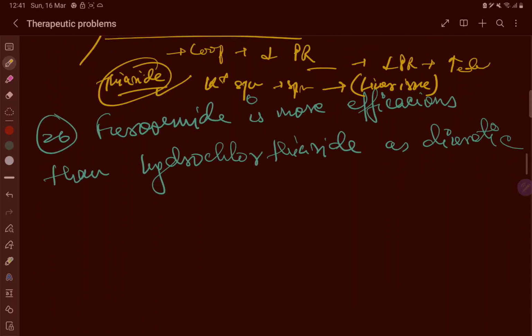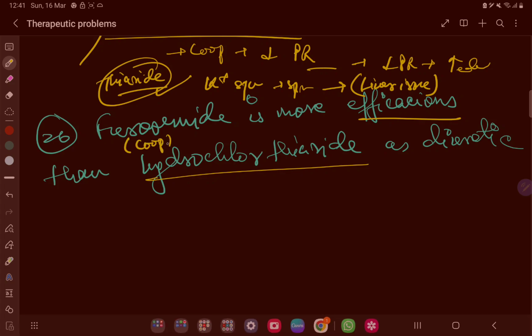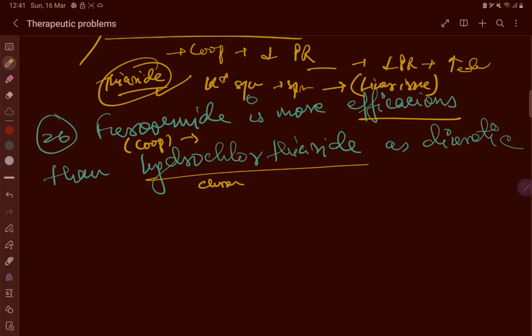Now, furosemide is more efficacious than hydrochlorothiazide as a diuretic. So these are loop diuretics. Again, we have said acute condition, and in chronic condition, thiazides are more preferred. So, a comparison between loop and thiazide diuretic.